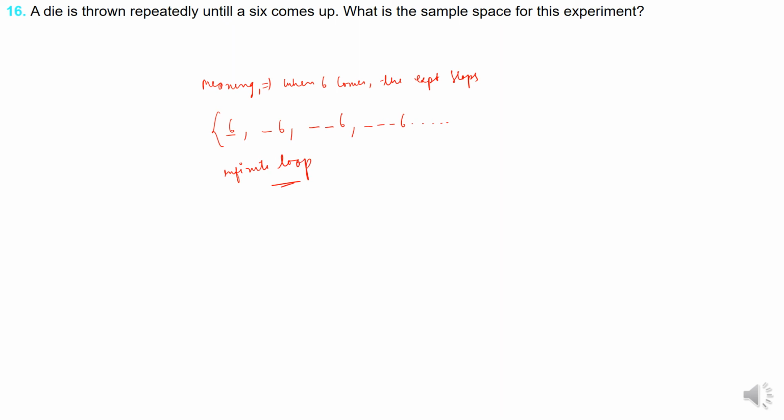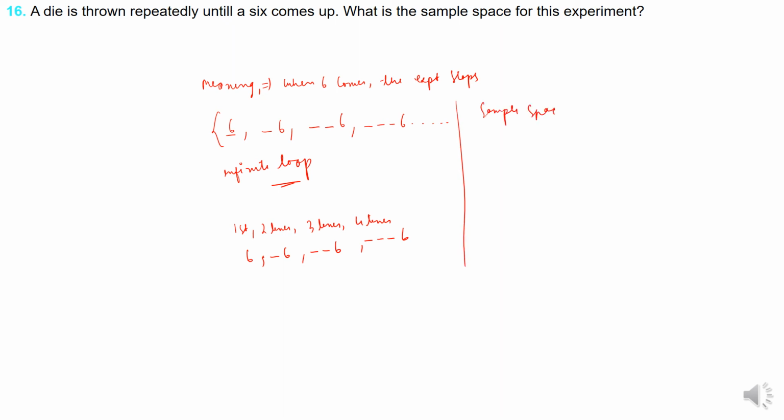Here the experiment will stop when 6 comes up. 6 can come on the first throw, otherwise on the second, then the third, then the fourth, correct, right? Here it may be that the first 2 times some other number comes and the third time 6 comes, or the first time some other number comes and next 6 comes, or in the very first throw 6 may come. This is what this means. Now, how will the sample space look?